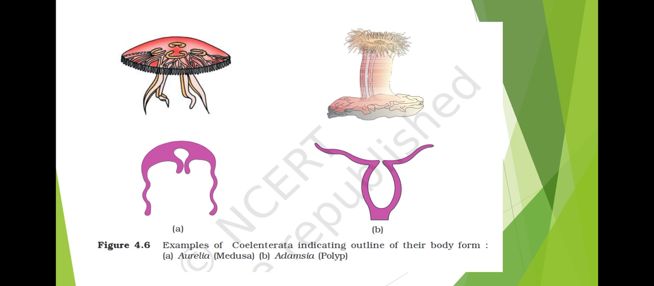So you can see the picture here. The first one is exhibiting a medusa form, which is free swimming and umbrella shaped, and an example is jellyfish. The second one is sea anemone. At the top you can see it has a polyp form and it is sessile. So there we complete phylum Coelenterata.